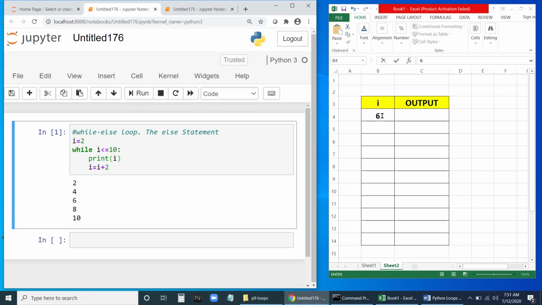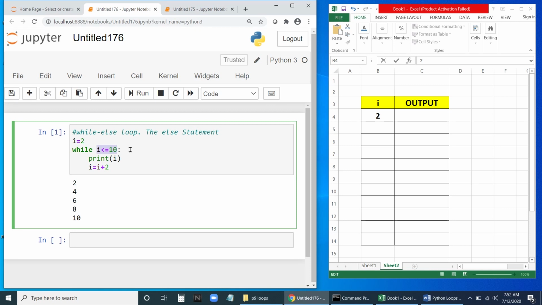So what is happening? In the beginning, I equal to 2 we have given. So as you can see here, I is 2. So we have written in the table. This is for the analyzing purpose, on the right hand side. Now, is I less than 10? Check the table. It is 2 now.